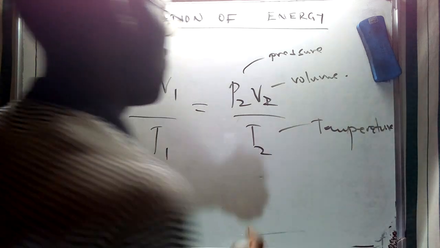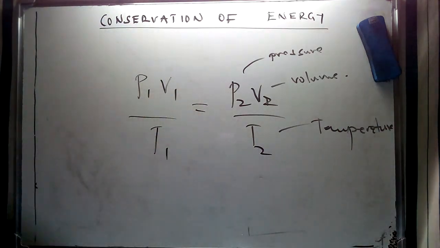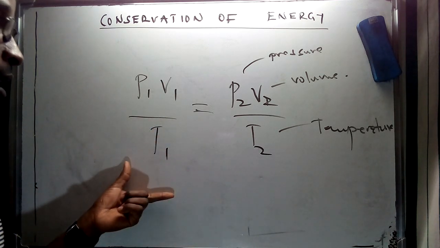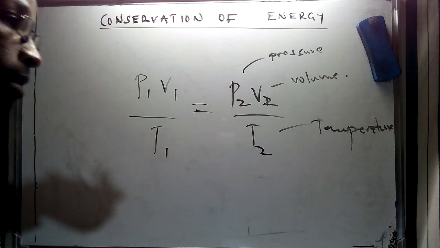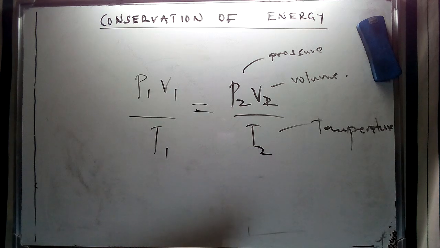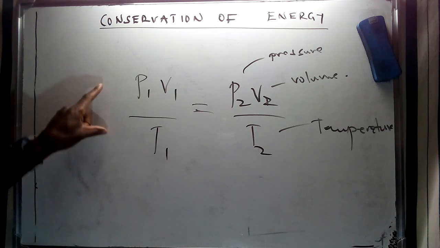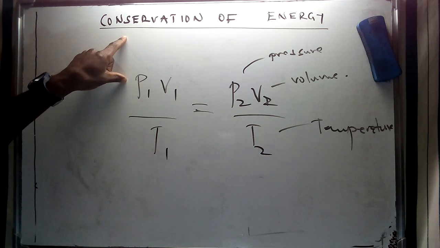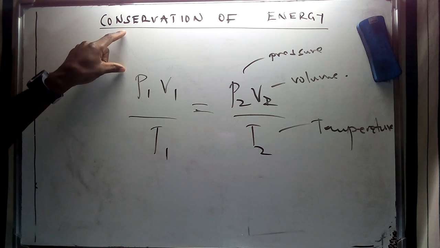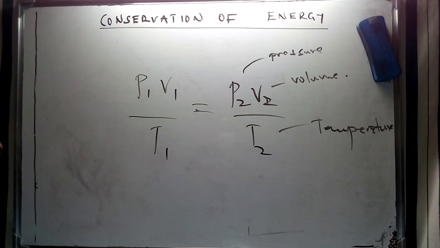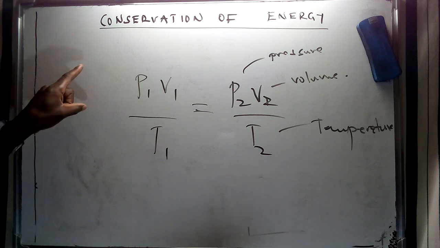So the description of various relationships which are going to be encountered in this specific concept of conservation of energy are going to give us various laws, especially in describing various forms of matter like gases, liquids, and solids, insofar as their energy and composition is concerned. So basically, what is of essence for us to understand is that energy can be converted from one form to another, but it can neither be created nor destroyed. So therefore, we can transform it from one form to another. And that is basically the description of the first law of thermodynamics.